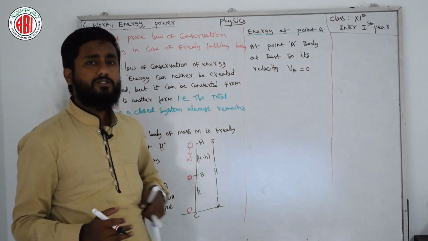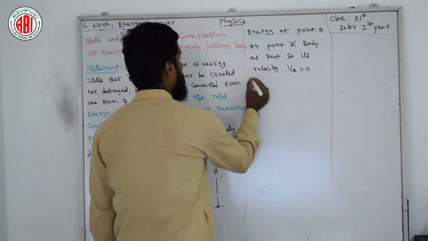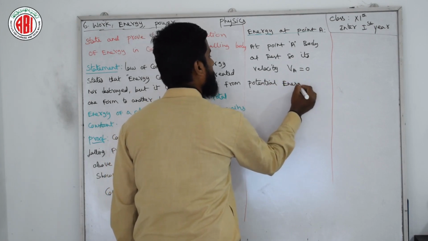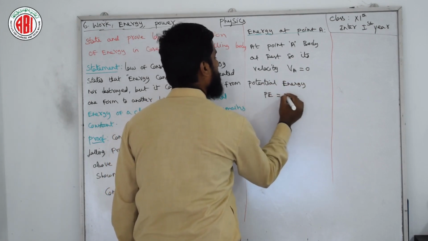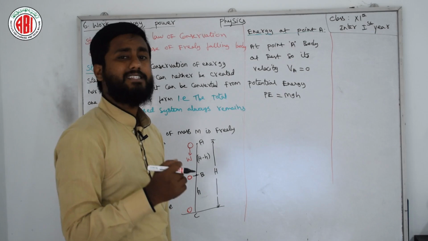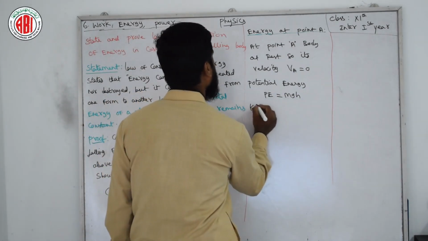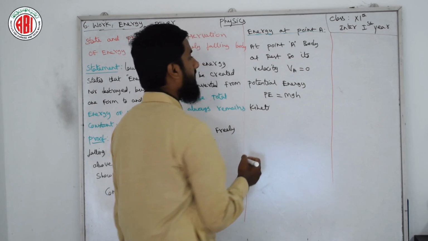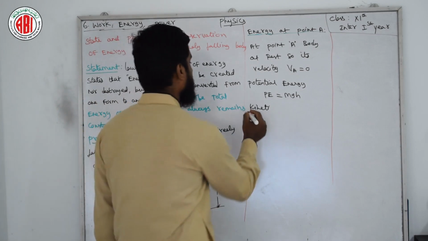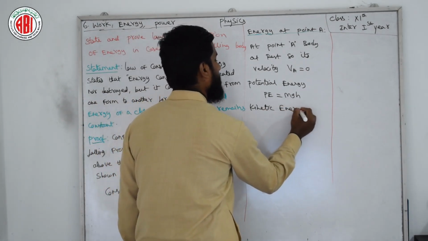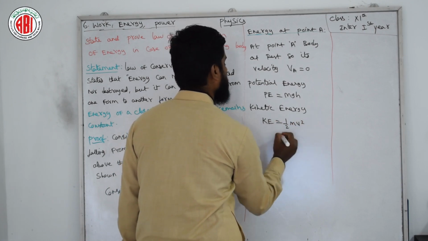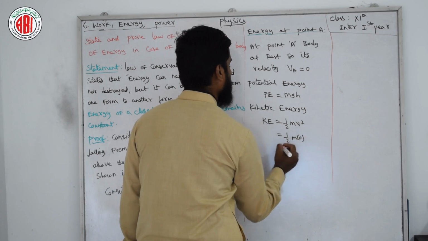The potential energy at that point is PE equals mgh, because in a rest object potential energy exists. What about kinetic energy? Here kinetic energy is 0. Why 0? Because velocity is 0. Kinetic energy KE equals half mv square, so it is half m into 0 square. Finally it is 0.